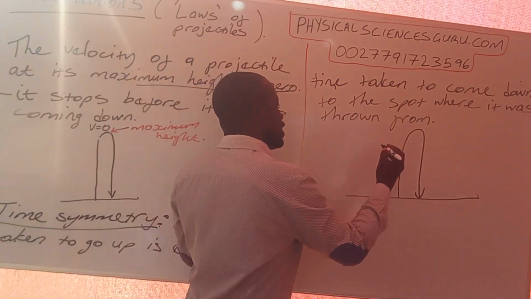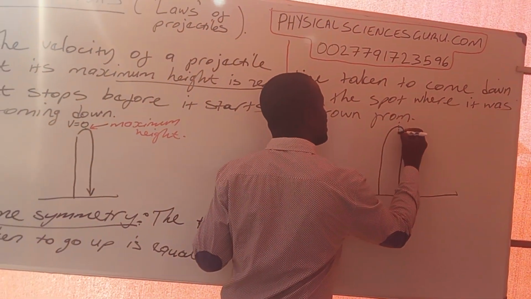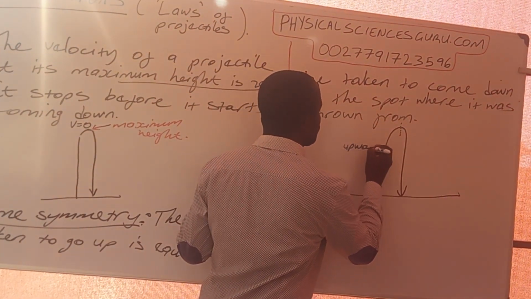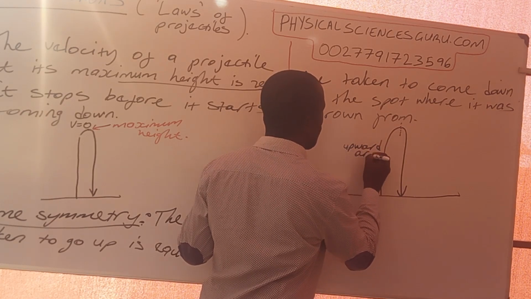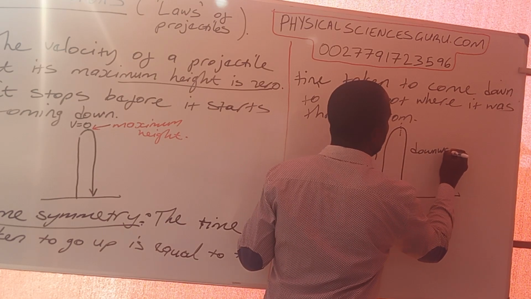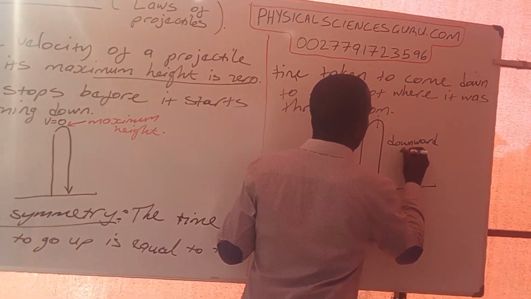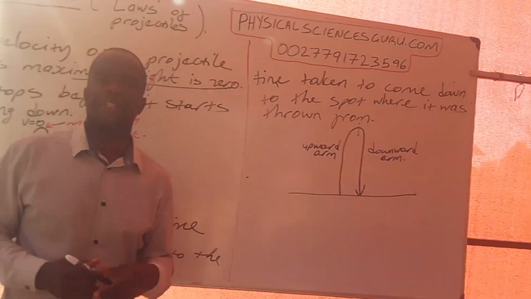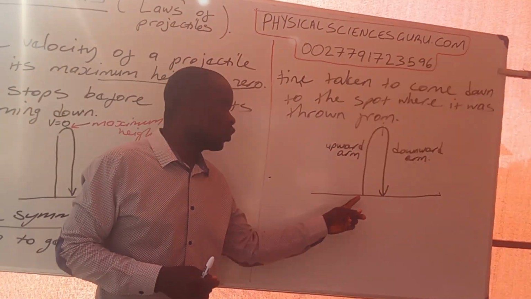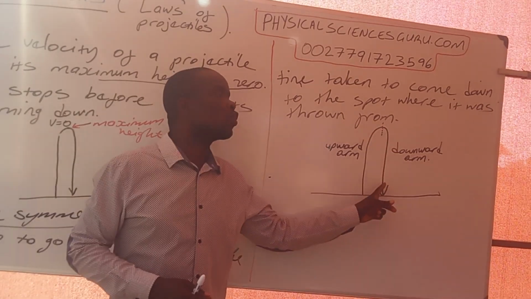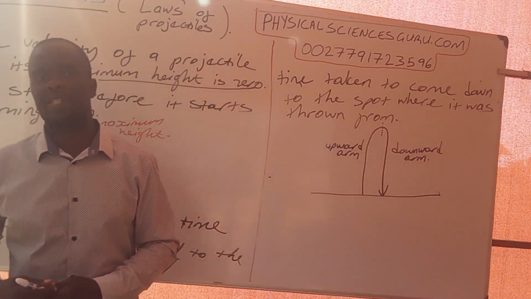It means that when I come here and put a dotted line here, I can label this one the upward arm, and this one the downward arm. It's not difficult. We are just separating them to say this is the route followed by the projectile as it was going up, and this is the route followed as it was coming down.